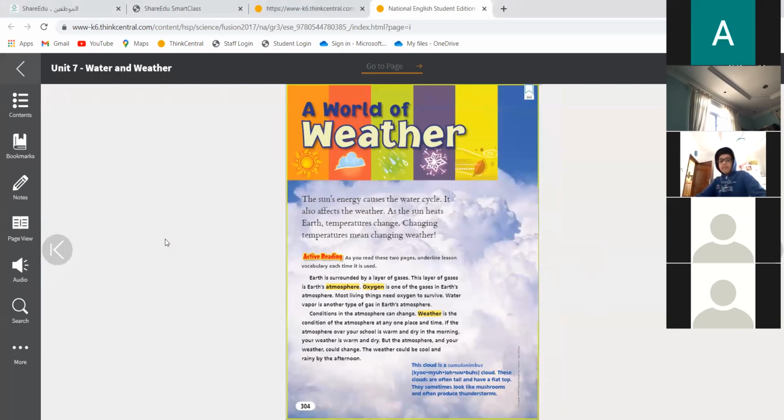All right, Habibi. So we talked today about the weather. We described the atmosphere and what we have in the atmosphere, and how we can measure the temperature, and the clouds and what they mean. Where does the lightning go? Does it go to a house? Does it go to a car? Where does it go?